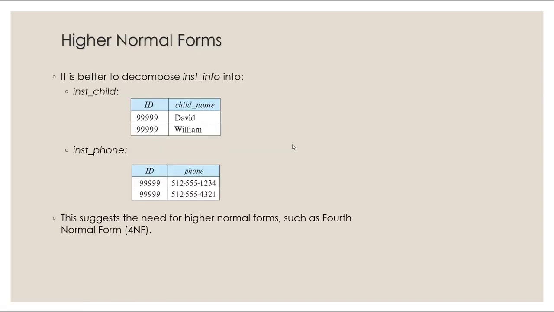Okay, so there are higher normal forms, such as 4NF, which we will not cover in this case. But in this form, you are able to decompose further than BCNF to avoid this issue, where one table is dealing with the instructor's children only and another table is dealing with the instructor's phone numbers only. That way, when you're trying to add another child, you just need to add one more row, and the same thing with the phone.